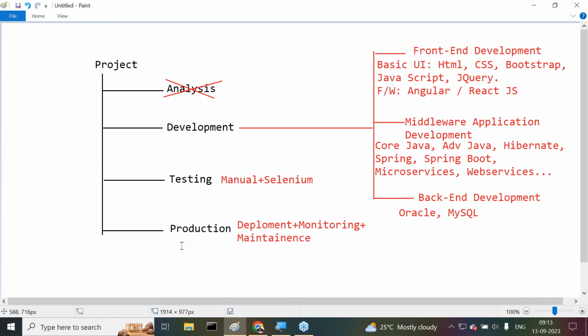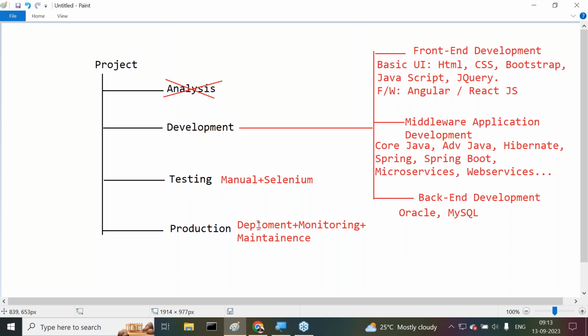Good, very clear. I'm going to ask some questions to you. Try to answer for it. When the project is in production mode, we have to deploy the application. Am I right or not? What is the meaning of deployment of the application? Installing your application into the server machine, keeping your application into the server.